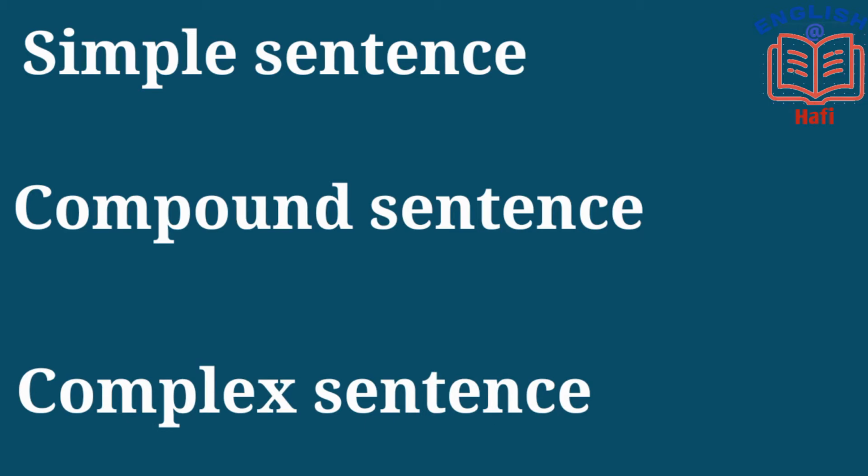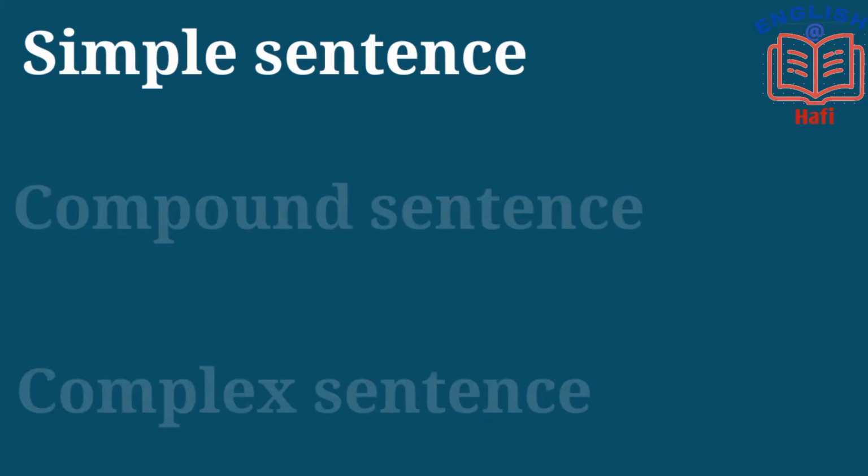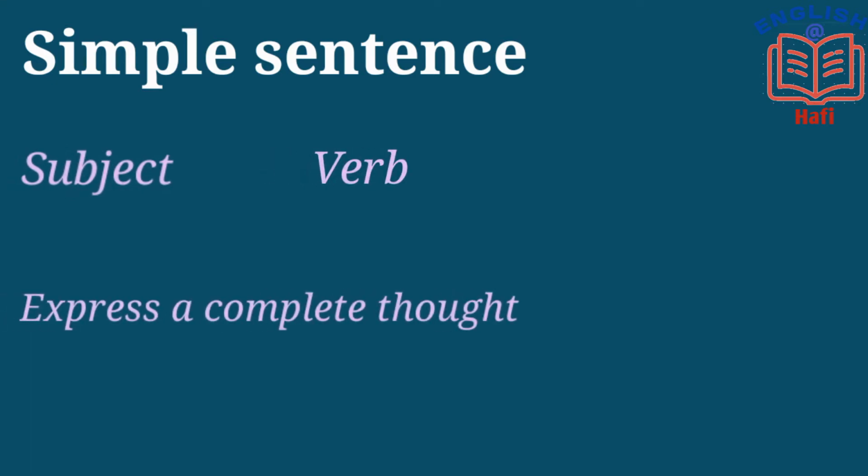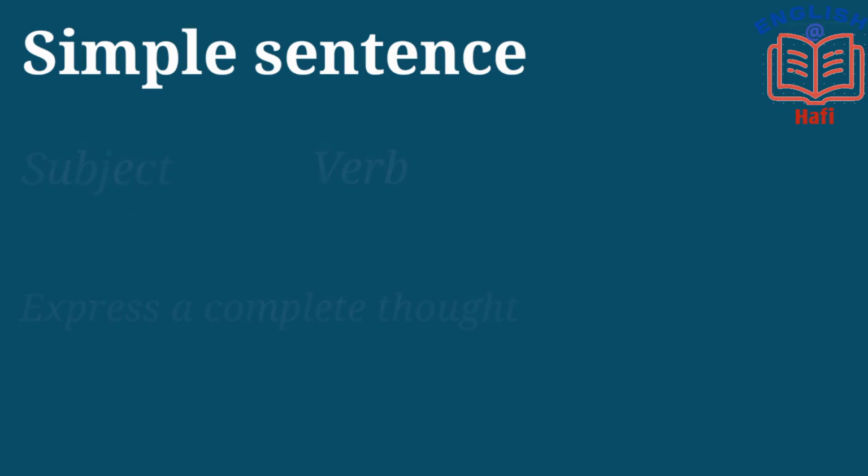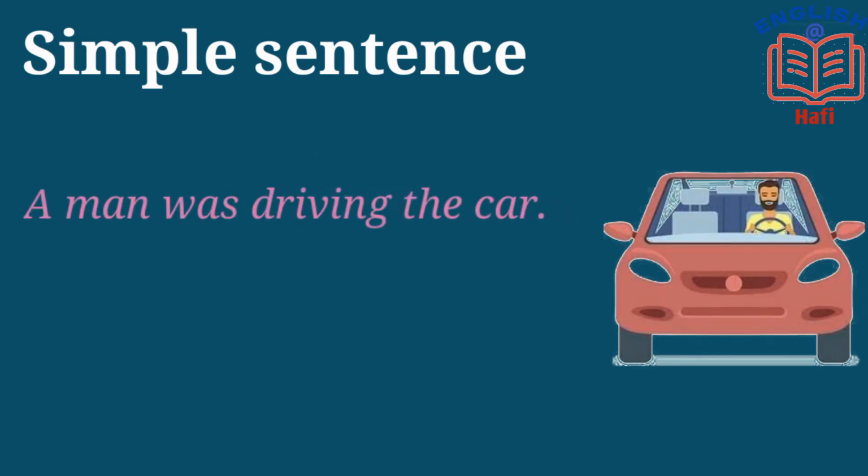What is a simple sentence? A simple sentence contains one main clause, that is, one subject and a verb, and it expresses a complete thought. For example, a man was driving the car.